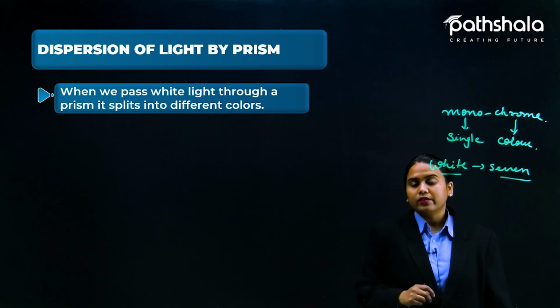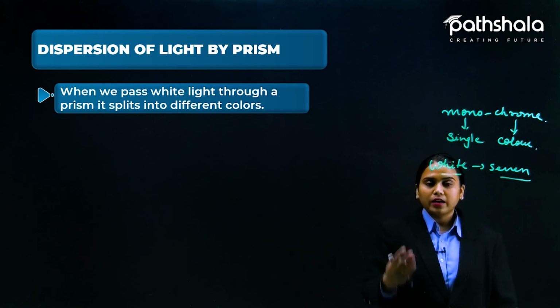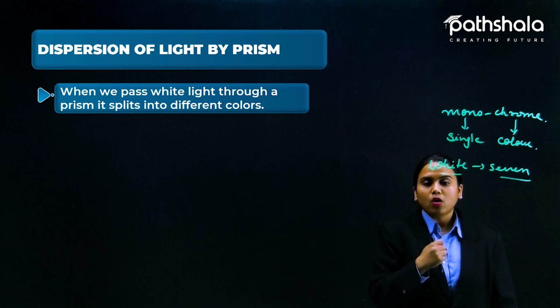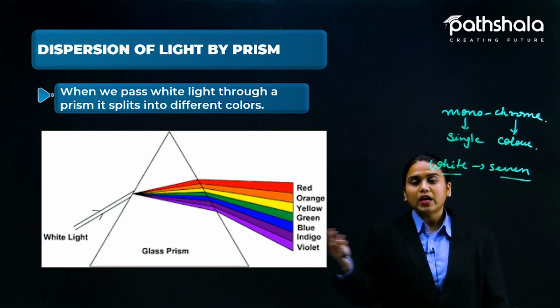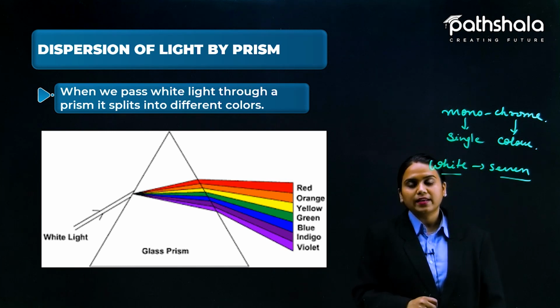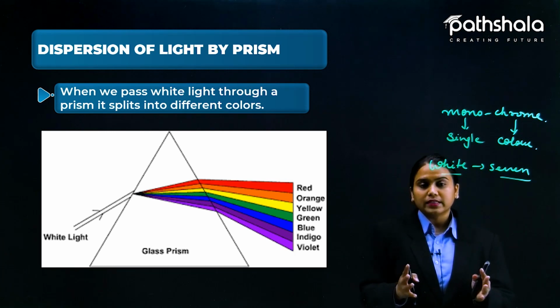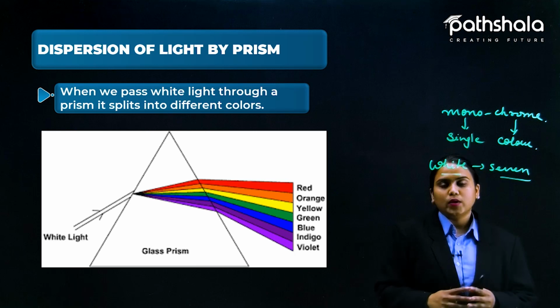Later on we are going to see the cause also. But first let me show the diagram of how the glass prism acts and white light disperses itself into 7 constituent colors.